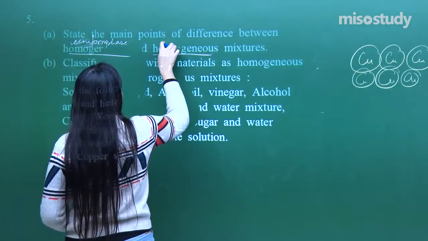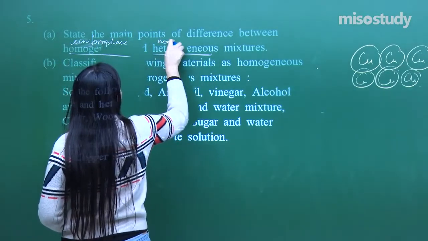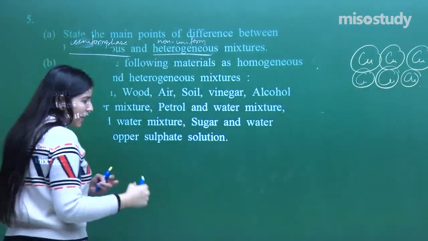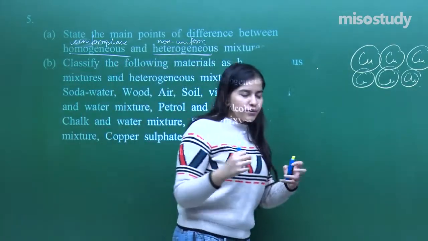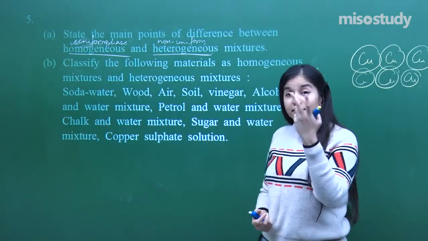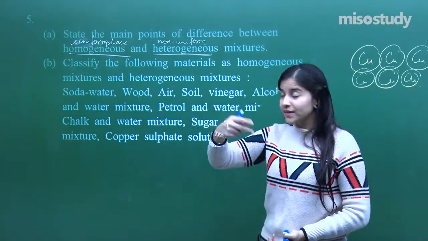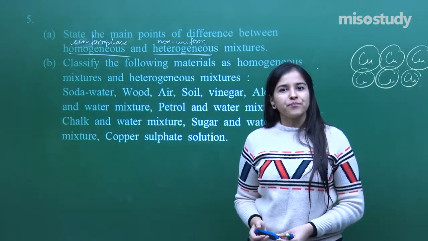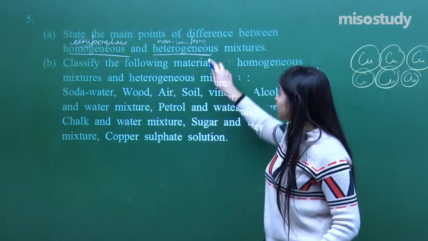Hetero means non-uniform phase. So the heterogeneous mixture, the different components can be separated by different physical methods, whereas I need to employ several other, some complicated techniques for the separation of different components of the homogeneous mixtures. Okay, and what can I say about heterogeneous?